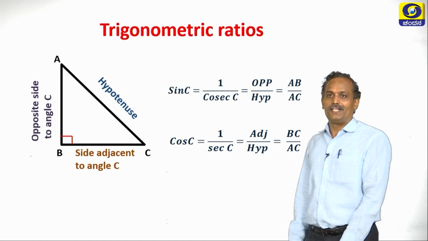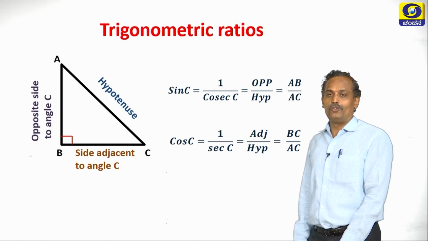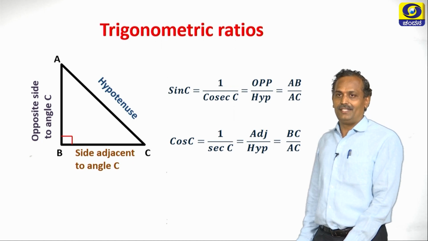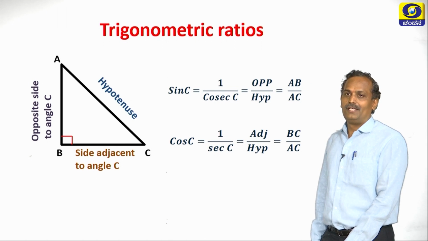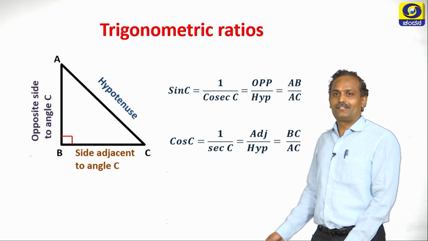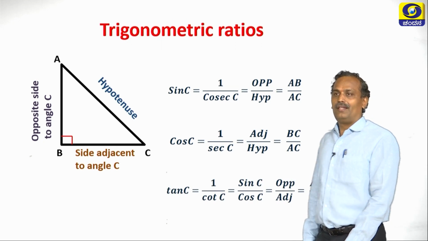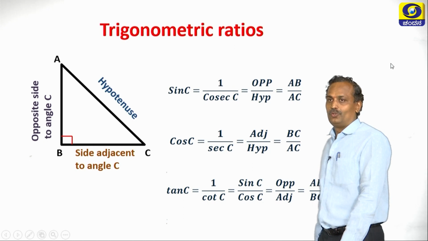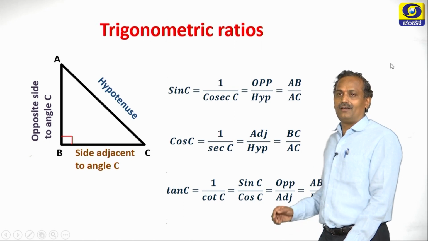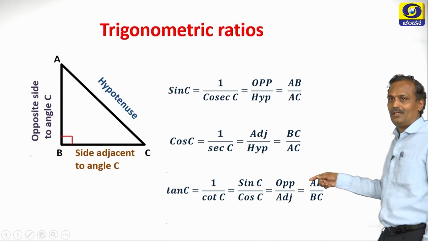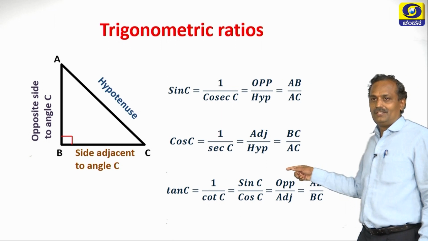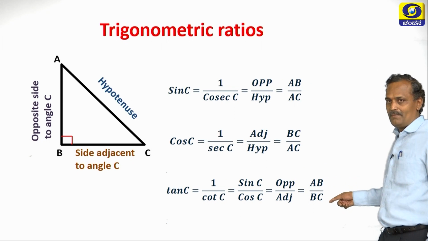Therefore, we can define secant C as, how do you define? Secant C is nothing but hyp by adj. So, in this diagram it is AC by BC. Let us continue. So, let us take tangent C. Tangent C is nothing but opp by adj. It is shown here. So, it is opp by adj, and opp by adj is here AB by BC.